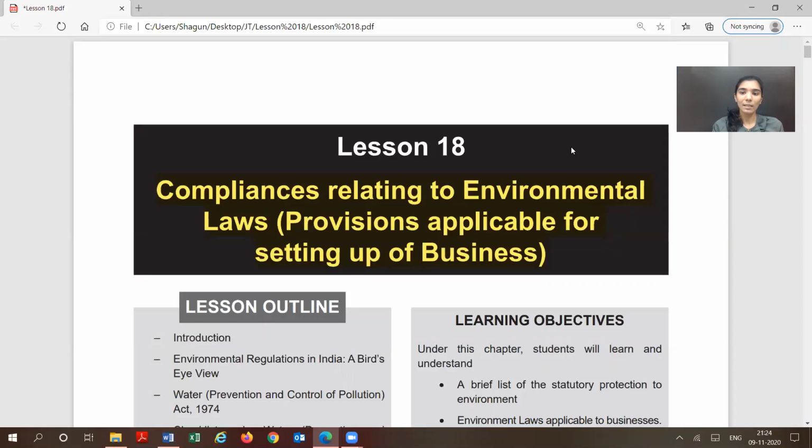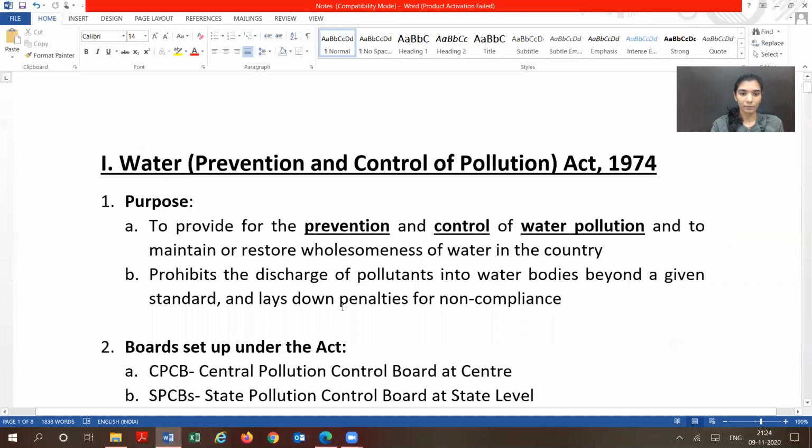Okay, so I have made a very simplified version of pointers for each of these environmental laws. So let's discuss them. So the first environmental act that we will cover is the Water Prevention and Control of Pollution Act 1974.